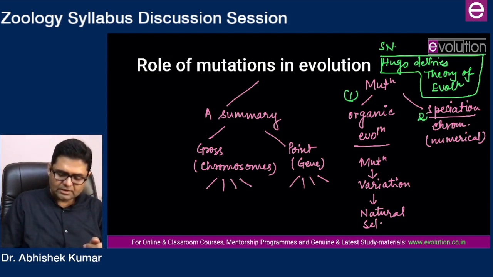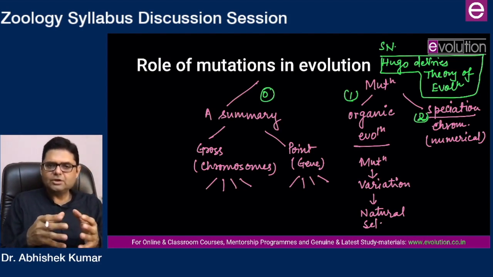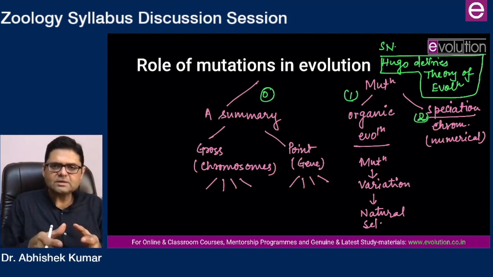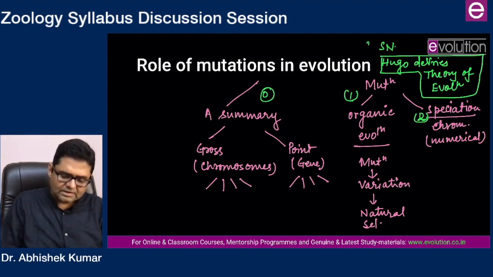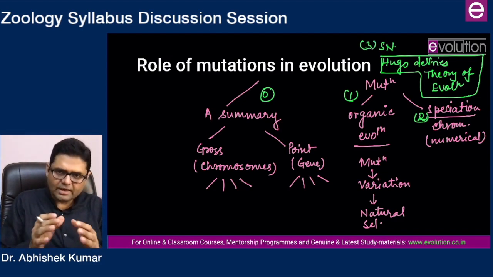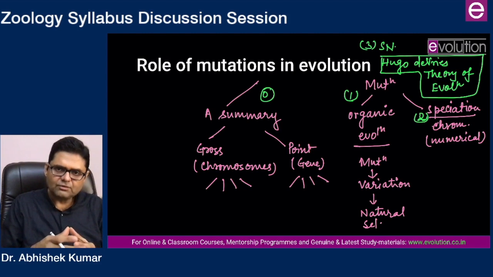Mutation in speciation is the third question. And a summary is not going to be asked, and if at all it is going to be asked, you will be in a position to handle this question by virtue of whatever you have studied under genetics. So that should be no problem. So here you should be preparing these three: mutation in organic evolution, mutation in speciation, and mutation theory of evolution given by Hugo de Vries.